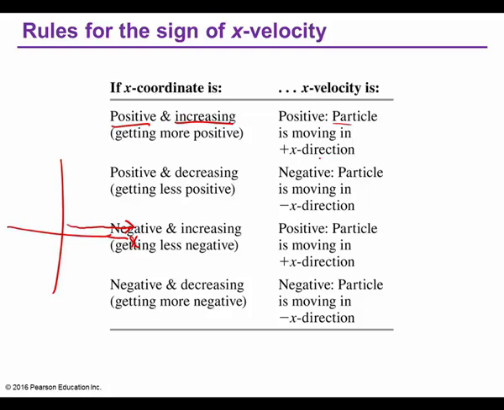Positive and decreasing, then that means what? Then the particle is doing what? Could very well be slowing down or going in the negative x direction. In other words, if it's positive but decreasing, getting less positive, then it could be doing what? So what are you saying, Mr. Shields?